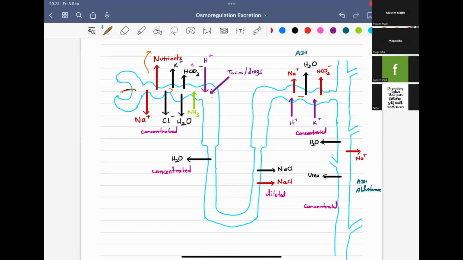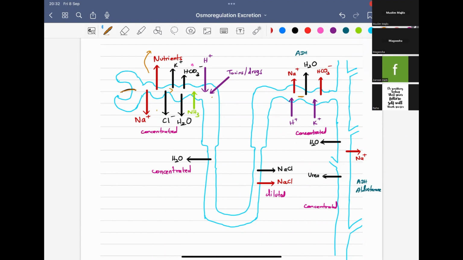Since sodium ion is plus and chlorine is minus, it will go behind. So it is like the passive transfer. So you can see it is a passive transfer. I have written in black color. Okay, so proximal tubule will also reabsorb some K plus, but that is passive, and most of the bicarbonate ions by the passive transfer.